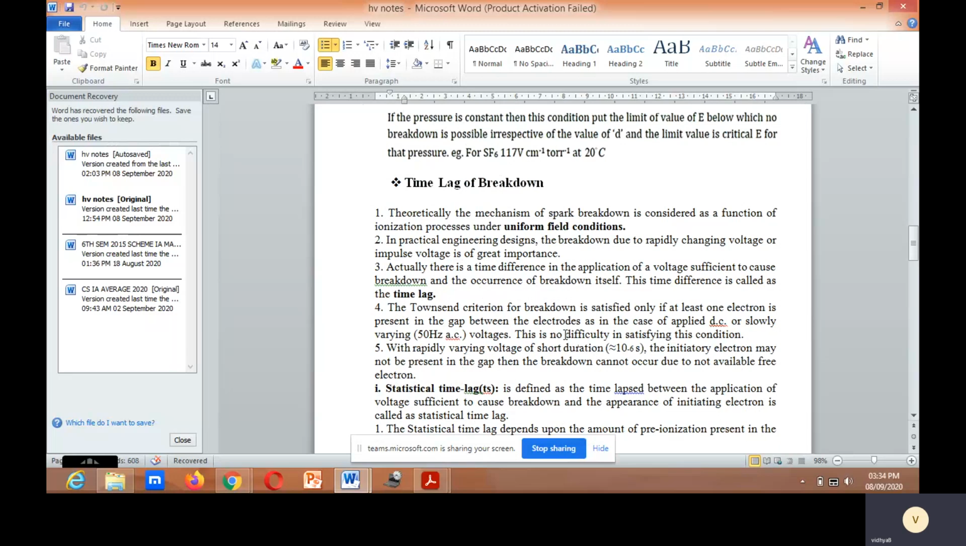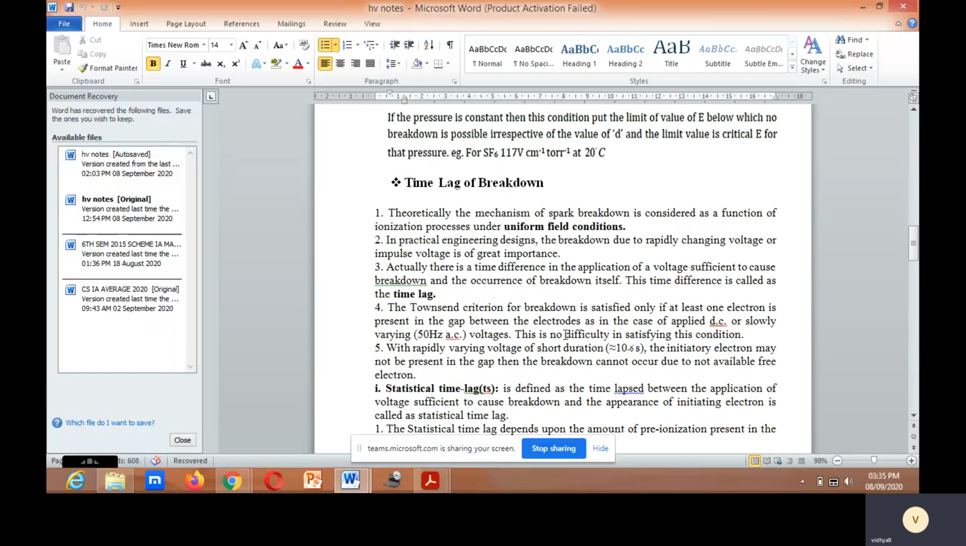What is time lag? Time lag means that there is a time difference between the application of a voltage sufficient to cause breakdown and the occurrence of breakdown itself. This time difference is called time lag. You have already read this in power electronics, right? There is a time difference in the application of voltage sufficient to cause breakdown and the occurrence of breakdown itself. This time difference is called time lag.